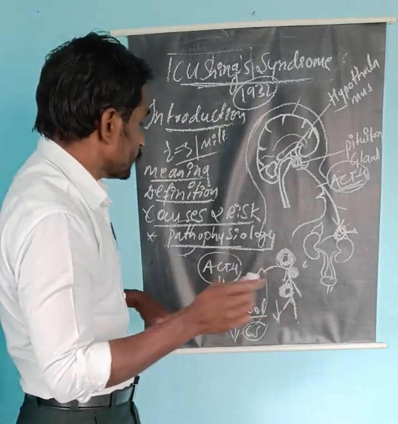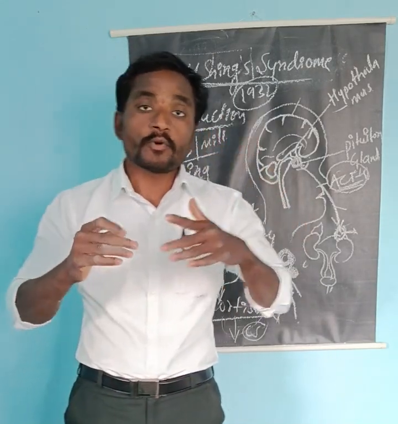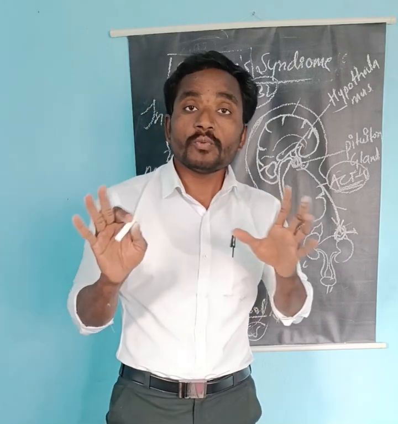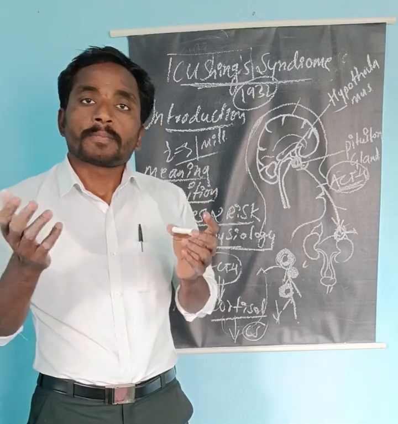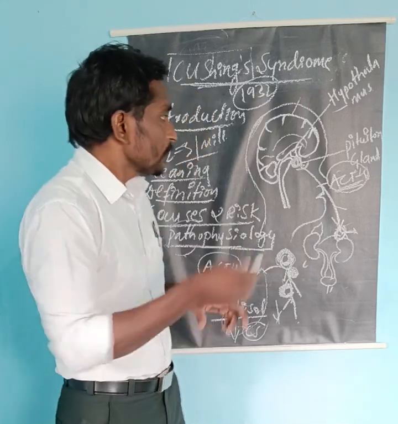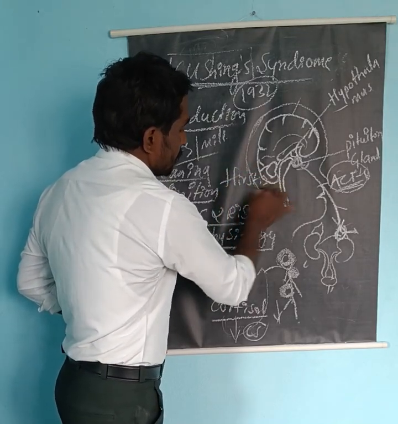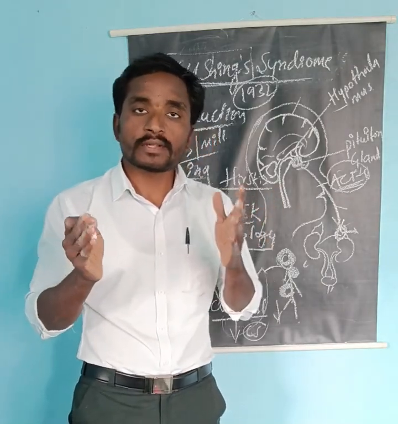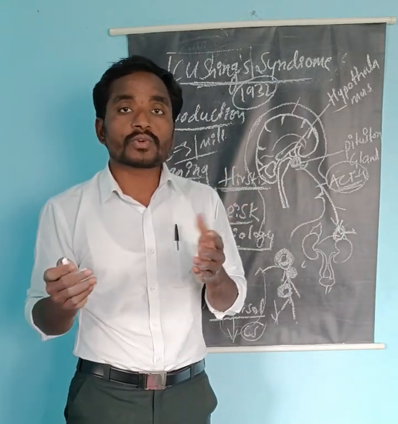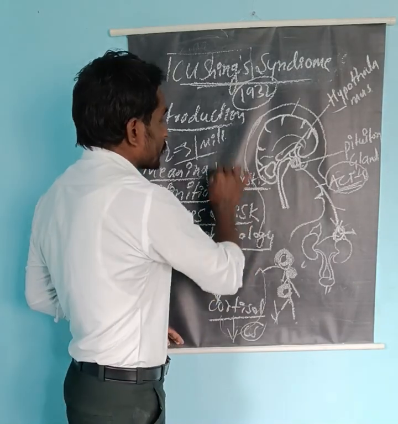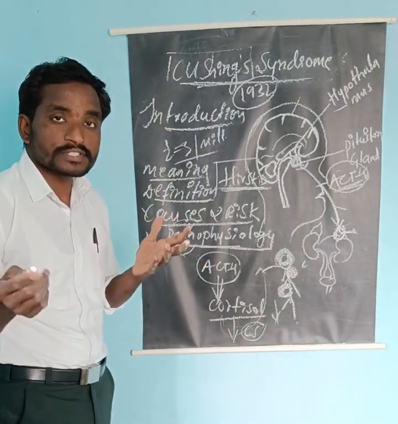So now, completing, what are the clinical manifestations we are going to see in case of Cushing syndrome? There is moon face shape, the buffalo hump, and the pot belly appearance of the abdomen, and osteoporosis, menstrual irregularity, for example amenorrhea, that is cessation of menstruation in females. One more, the most important feature is hirsutism, meaning excessive growth of hair on the body, especially in humans. There is excessive growth of mustache and beard. It is the most important sign for Cushing syndrome. Okay, so these are the signs and symptoms or clinical manifestations of Cushing syndrome.